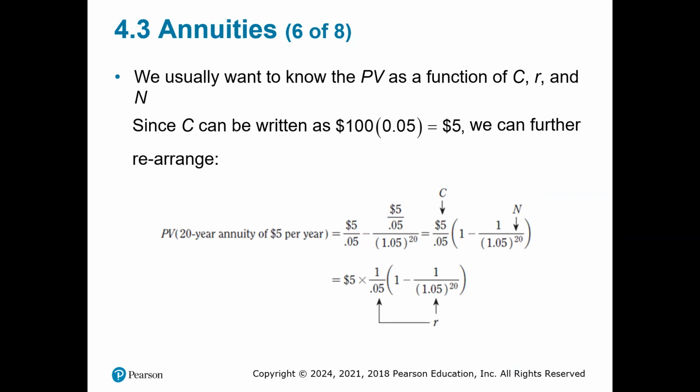And in the last part of the equation, you have $5 marked as C and 20 marked as the uppercase N. The second line is equal to $5 times the fraction 1 by 0.05 times 1 minus the fraction with numerator 1 by denominator 1.05 raised to the 20th power, where 0.05 and 1.05 raised to the 20th power are marked as R.